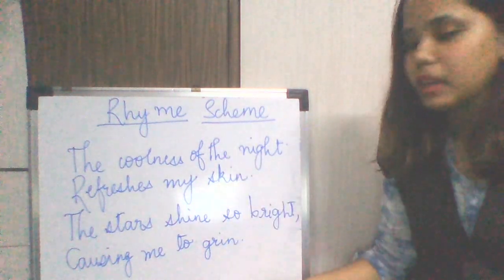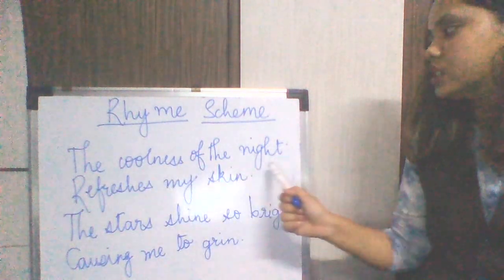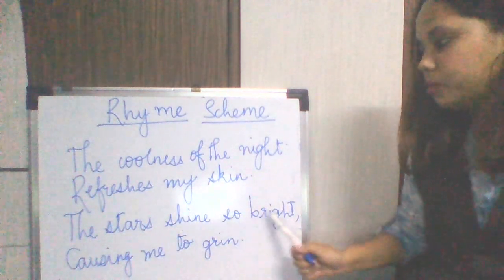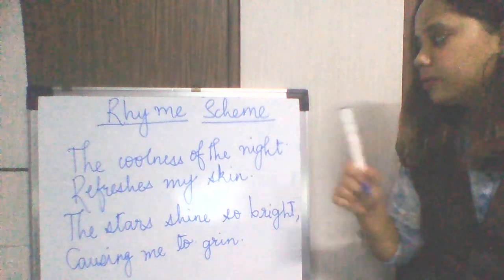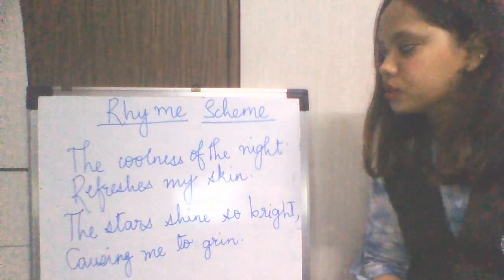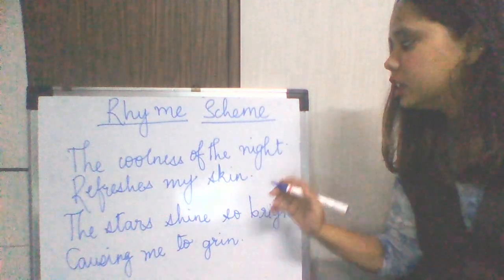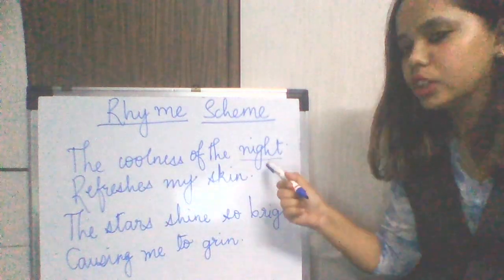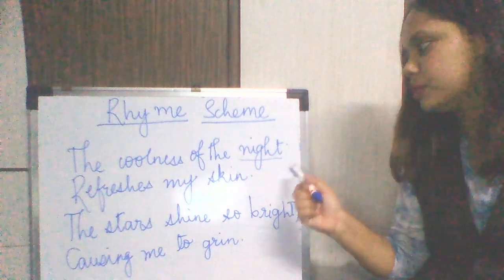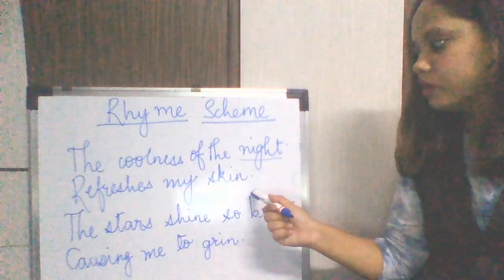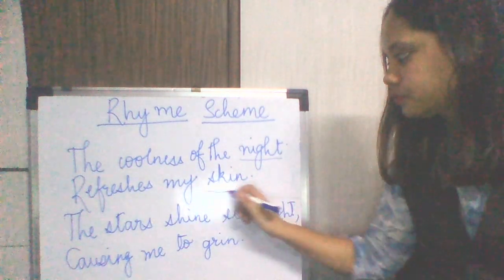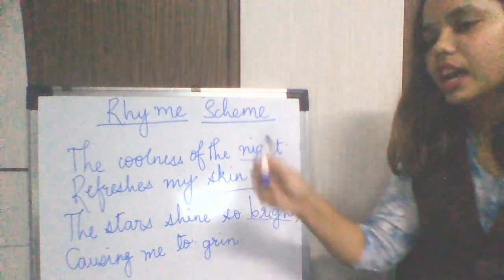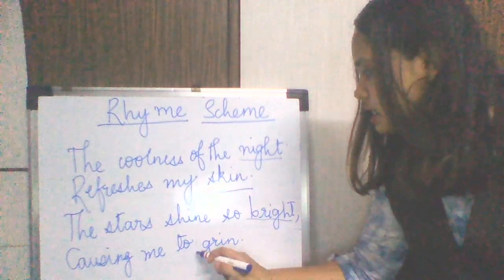So here are some lines of a poem. The coolness of the night refreshes my skin. The stars shine so bright, causing me to grin. Okay, so the first thing we are going to do here is to observe the ending word of every line. Ending word of the first line, please say it with me: night. Ending word of the second line is skin. Ending word of the third line is bright. Ending word of the fourth line is grin.